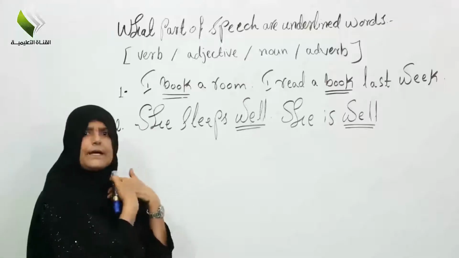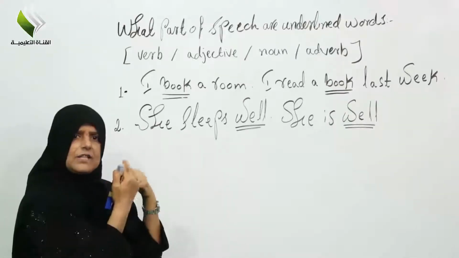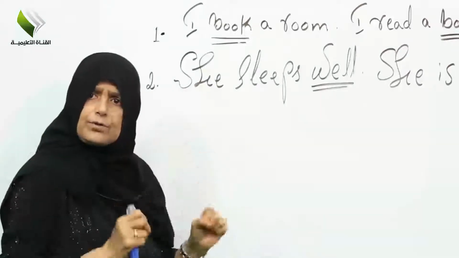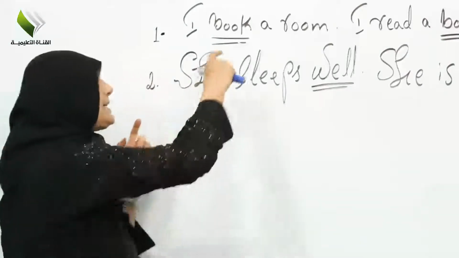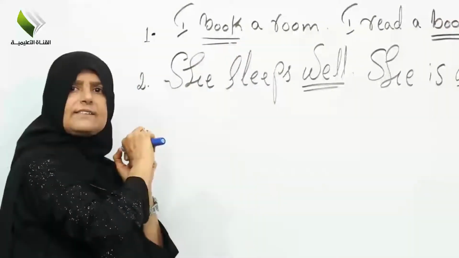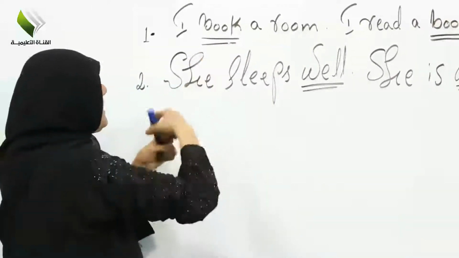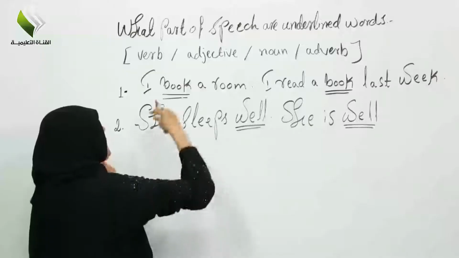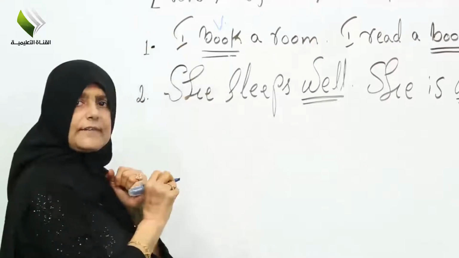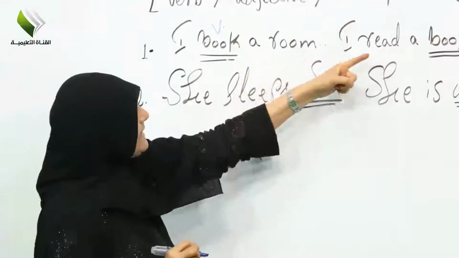I'm coming from London, so in this case I want to take a room in the hotel. So I go to the hotel and book a room in the hotel. Now in this case, of course, we are talking about a verb.